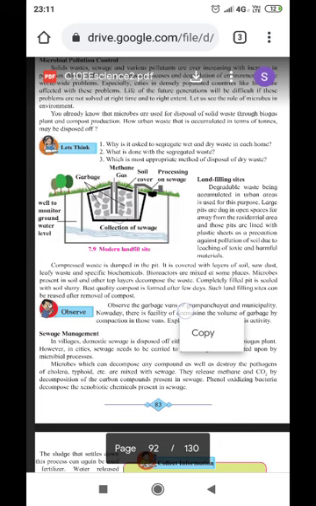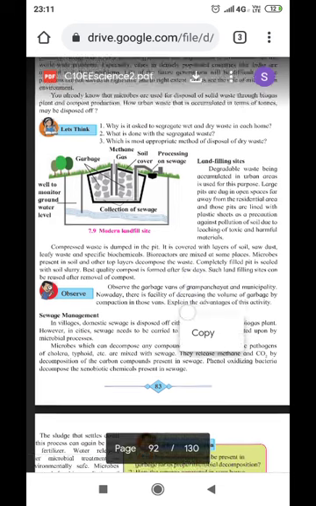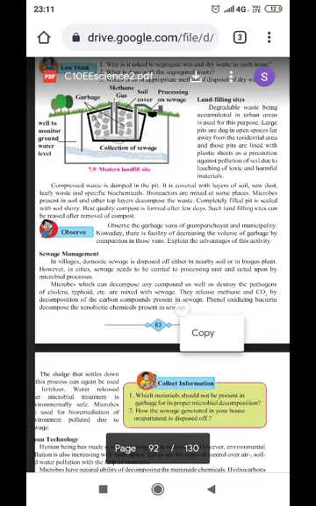You already know that microbes are used for disposal of solid waste through biogas plants and compost production. How may urban waste that is accumulated in tons be disposed of? That is in the form of landfilling sites. So now we'll see what landfilling sites are. Degradable waste accumulated in urban areas is used for this purpose. Large pits, that is, big holes, are dug in open space far away from residential areas.